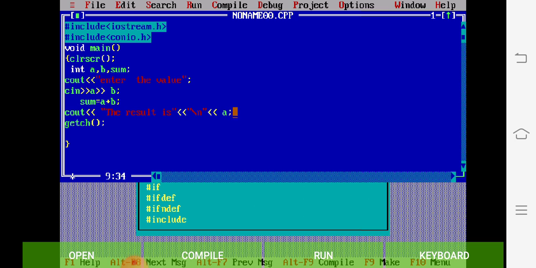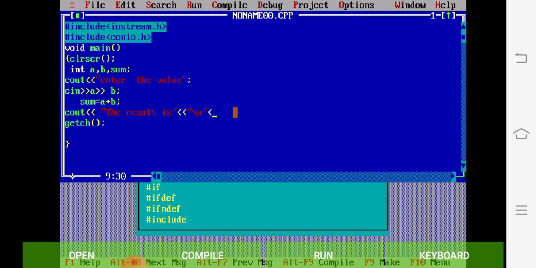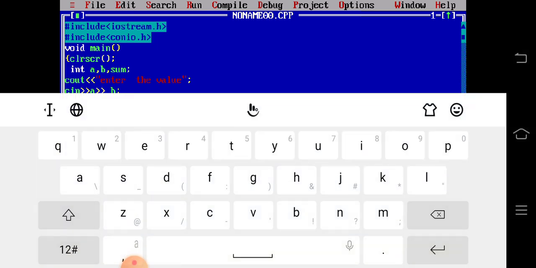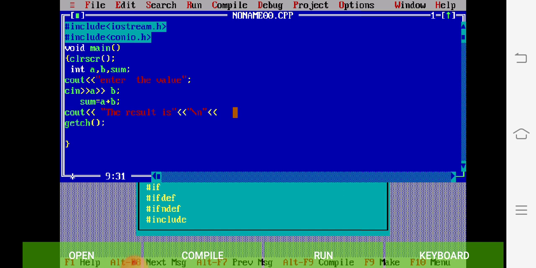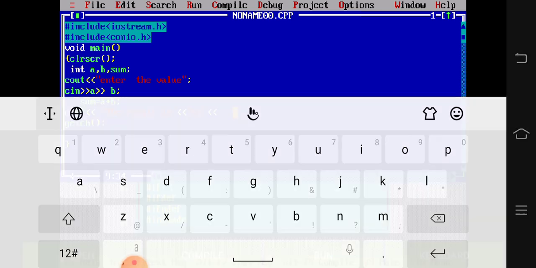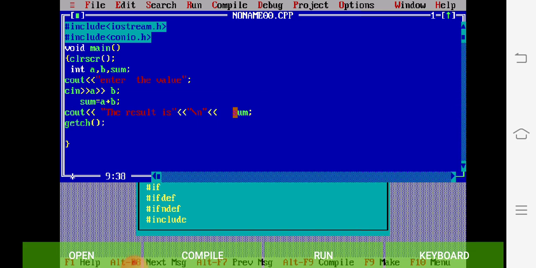Okay, so in place of a I have to write sum here, and then semicolon.